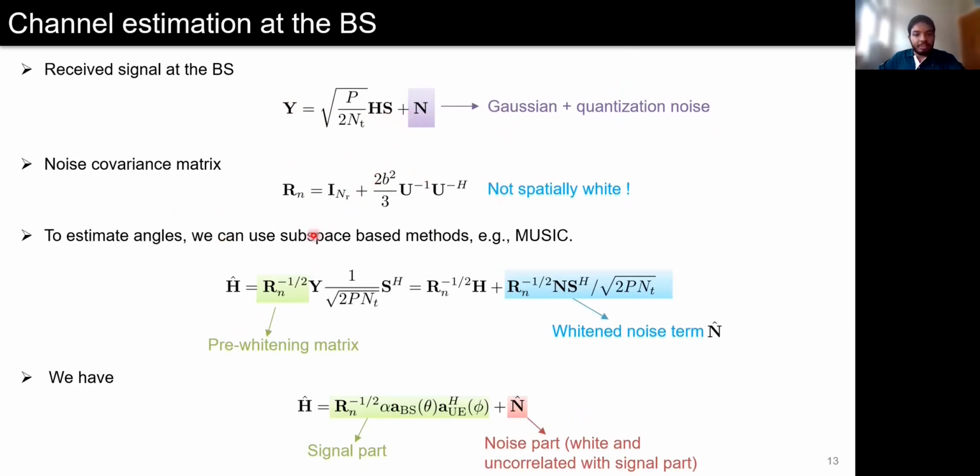Now to estimate these angles, we can use subspace-based methods like MUSIC. But since the quantization noise is not white, we begin by pre-whitening this received signal Y like this. So we can pre-whiten the received signal Y and we can remove the pilot like this to obtain a coarse estimate of the MIMO channel matrix here. Here we have a signal part and we have a noise part, where the noise part is both white because of pre-whitening and uncorrelated with the signal part.